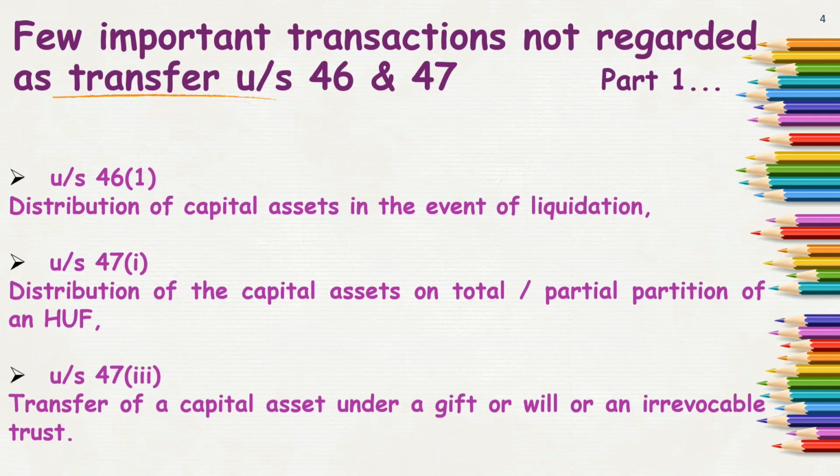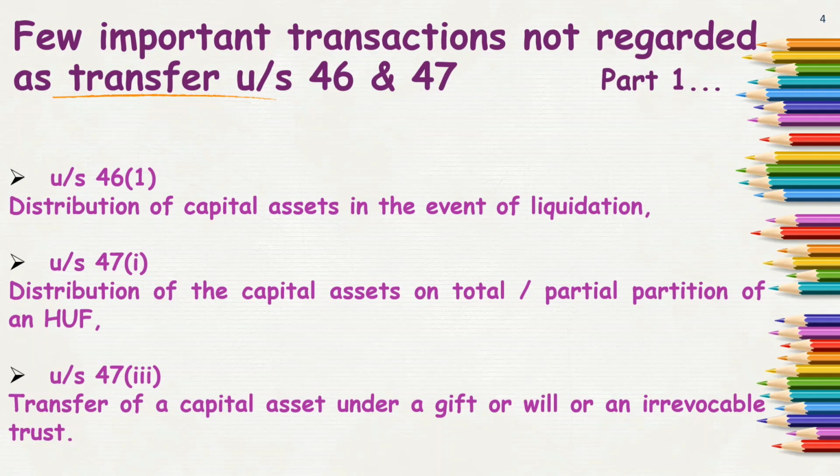Next item is transfer of capital asset under a gift, a will or an irrevocable trust. When I am giving such a capital asset as a gift, will or irrevocable trust, it will never be termed as a transfer, because when I give a gift I don't take it back. When it is as per the will, it can never be taken back. The same is true of the irrevocable trust. Irrevocable itself means that I cannot revoke it back.